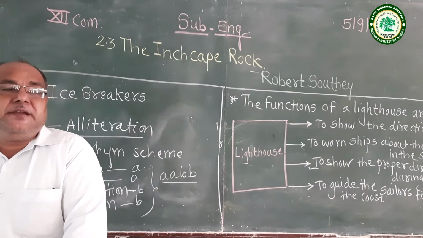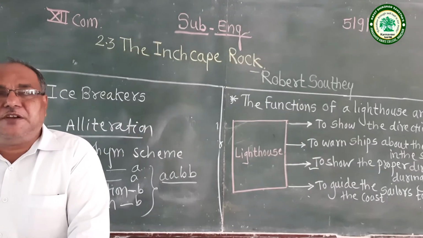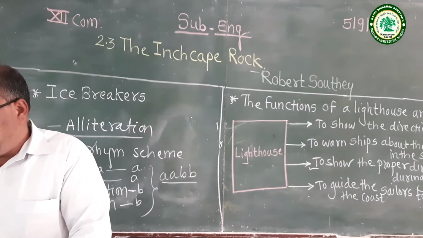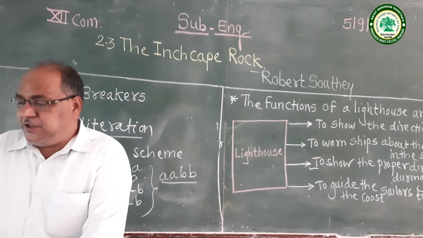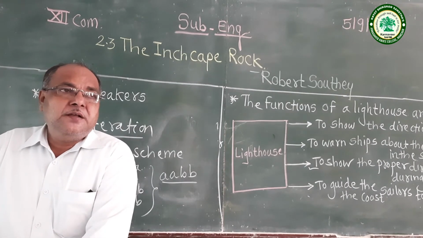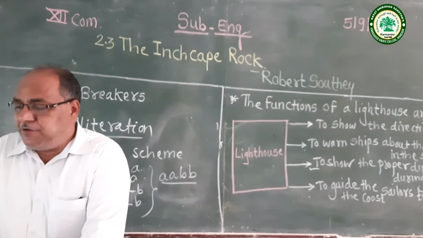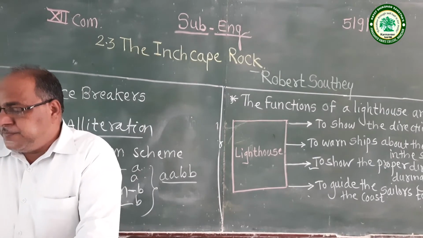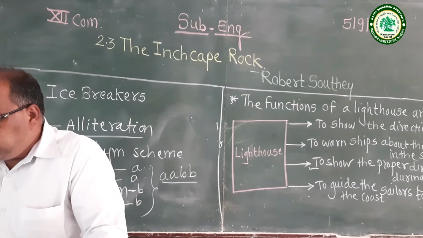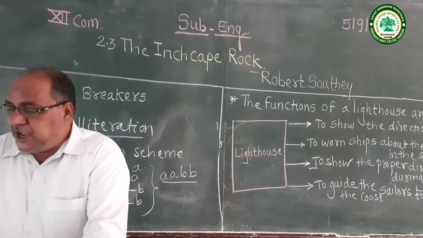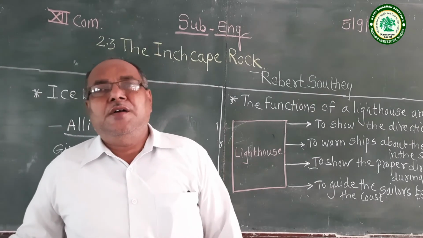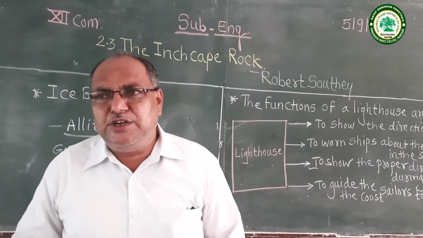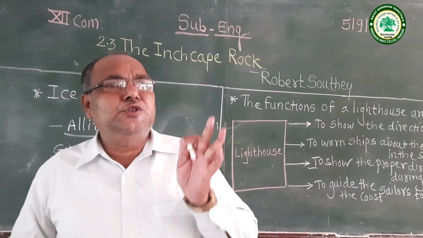The seamen also diverted their ships and went away from this perilous, meaning dangerous, rock. So the bell saved their lives. In this way, this Inchcape bell saved lives. Then the seafarers, or mariners, blessed the abbot for his good job.